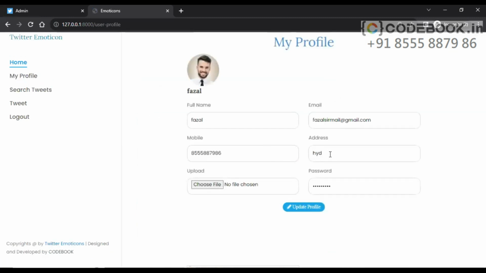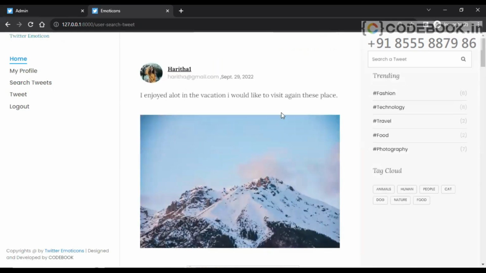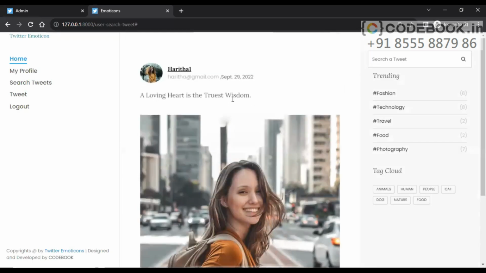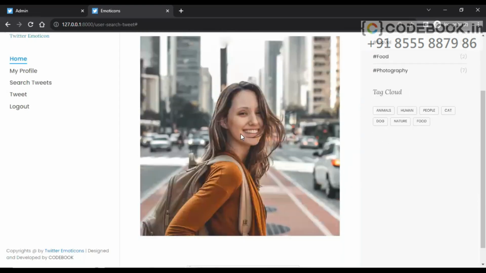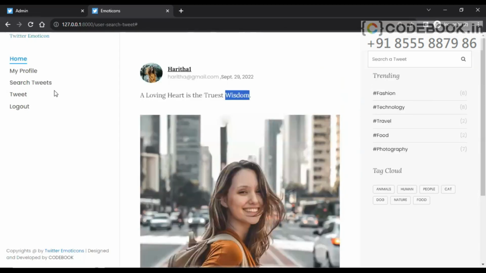This is my profile here. I can update anything, like Hyderabad, update profile. It's updated. Search tweets is there. If I want to search some tweets, like if I say here wisdom, enter, you can see that it searches tweets based on that text. Okay, this tweet doesn't have any kind of emoticon.